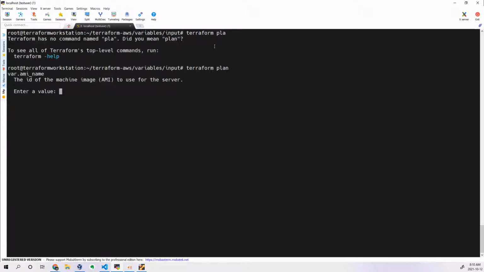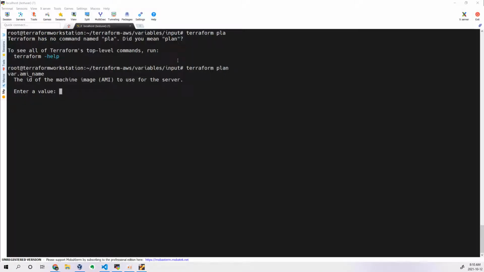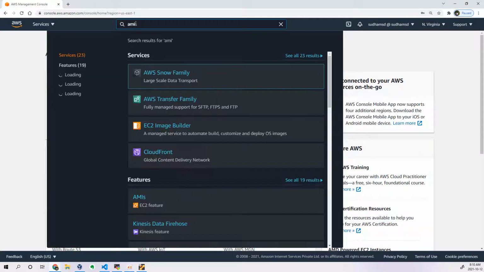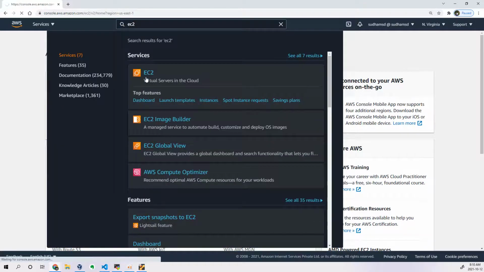Now you can see it is prompting for AMI. Let me give some wrong AMI which is not starting with ami. Let me go to EC2. I just want to show a few things, that's the reason.